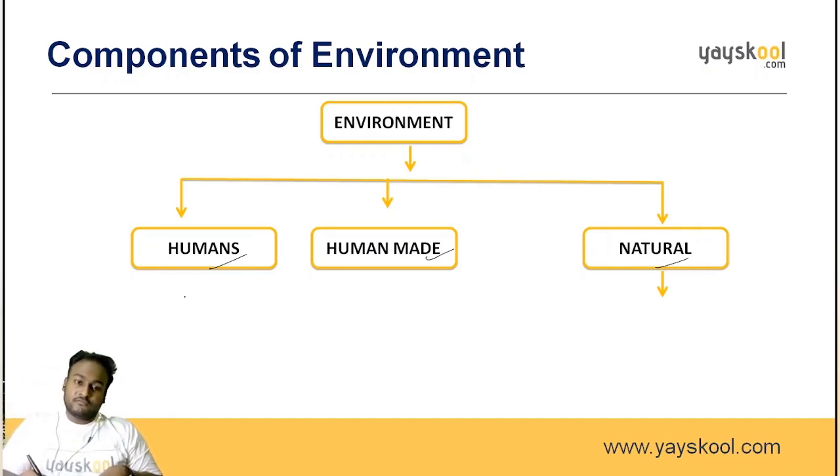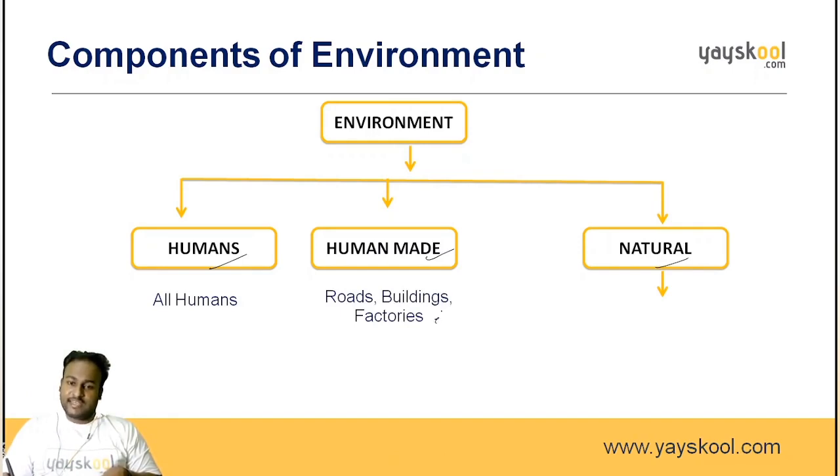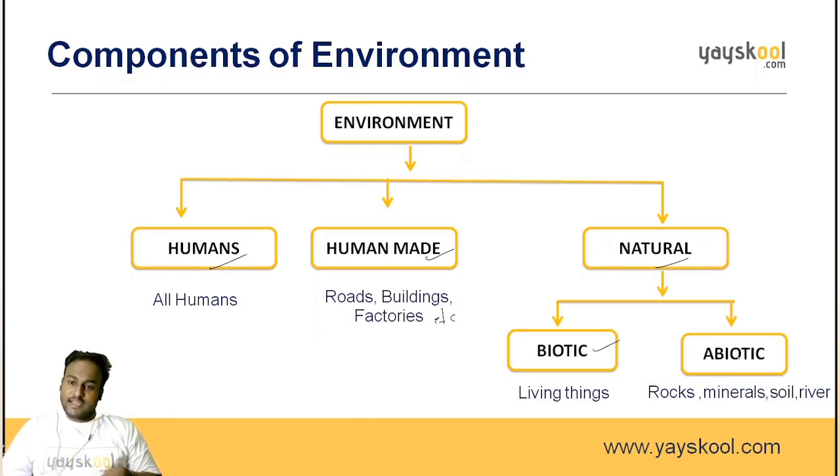Okay, so the first one, the humans, we are all humans. In the human-made, there are various things like roads, buildings, factories, etc. So natural, I have told you, is divided into two types. First one is the biotic, second one is the abiotic. Under biotic, all the living things come. Under abiotic, rocks, minerals, soil, river, etc. Okay, so these are all the components of environment.